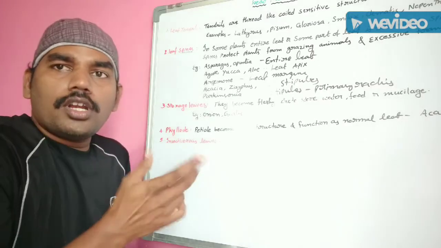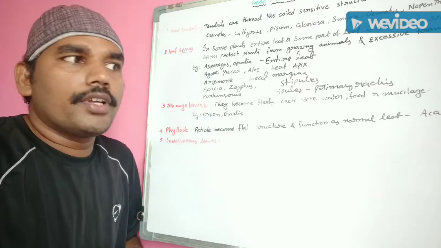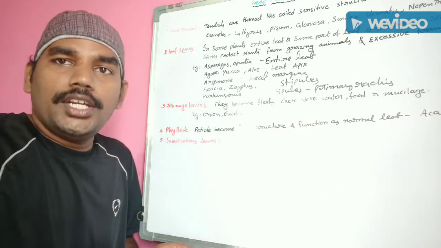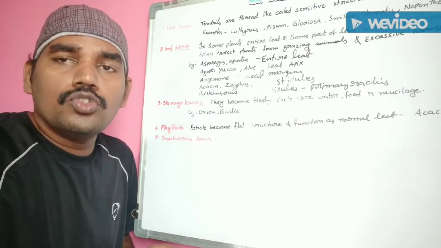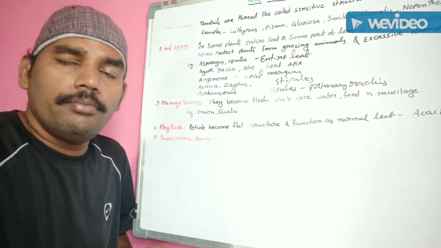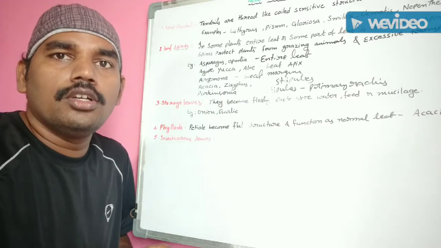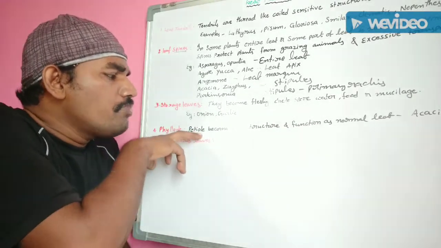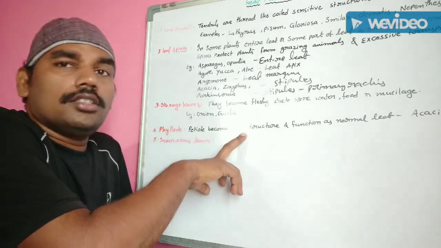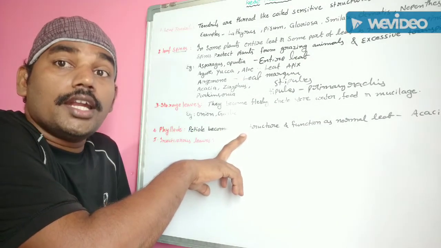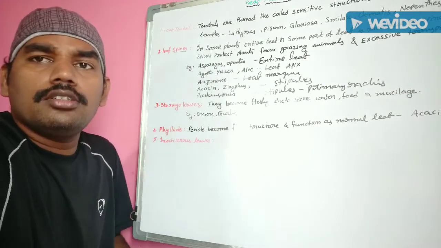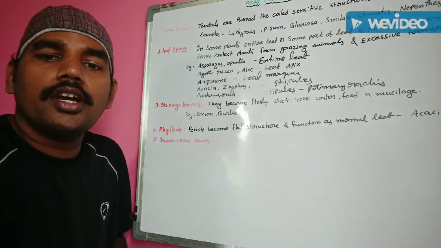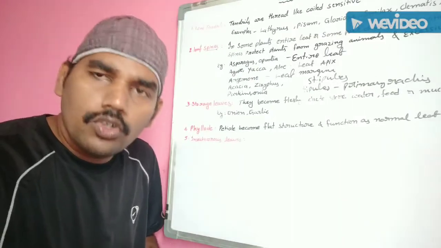Phyllodes, you already know from the stem modification. The best example is Acacia melanoxylon, Acacia arabica. Here the leaf petiole becomes a flat structure, flat and green, and functions as a normal leaf. What is the normal leaf function? Photosynthesis.